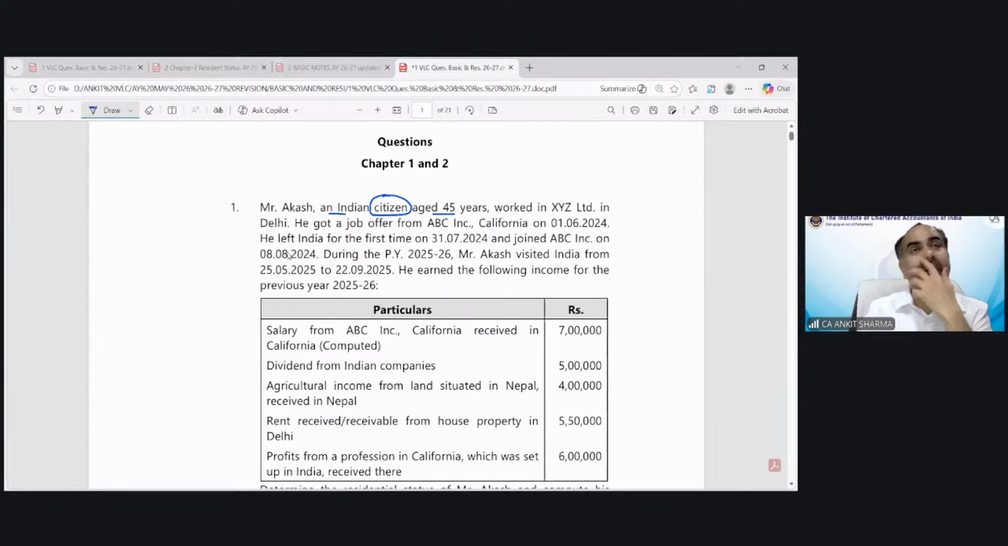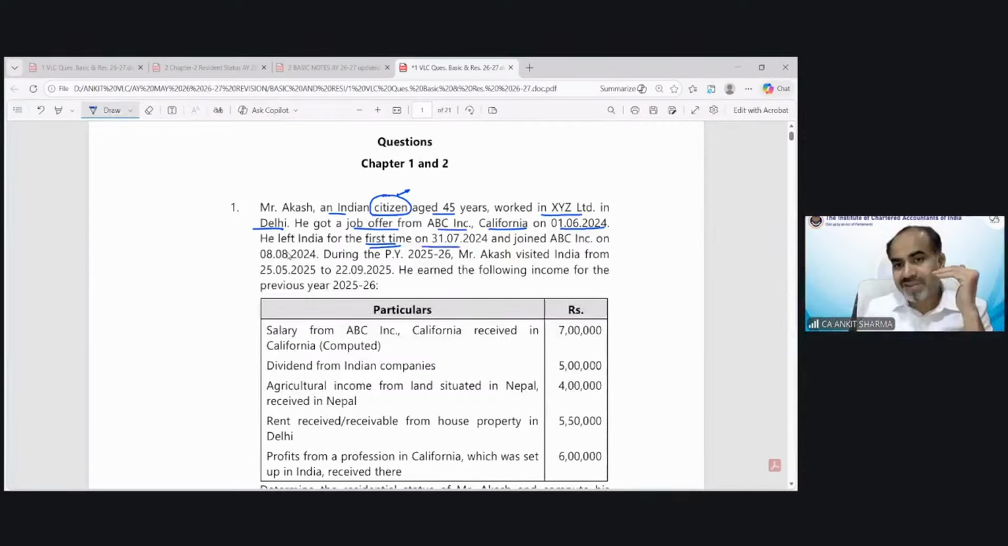So what will happen in this case if we need to find out the residential status? This citizenship could affect the solution because maybe a special case would be applicable, as we have discussed just before this. Worked in XYZ Limited in Delhi. He got a job offer from ABC Incorporation, California on 1st June 2024. He left India for the first time. These informations are also very important in a question.